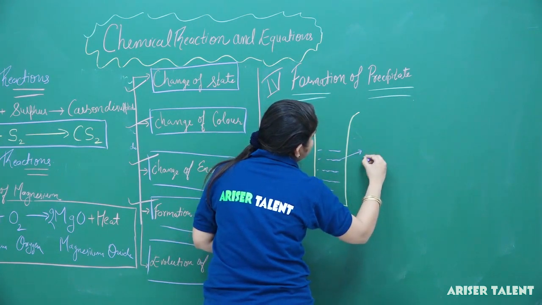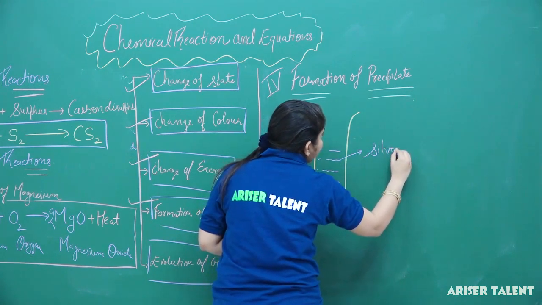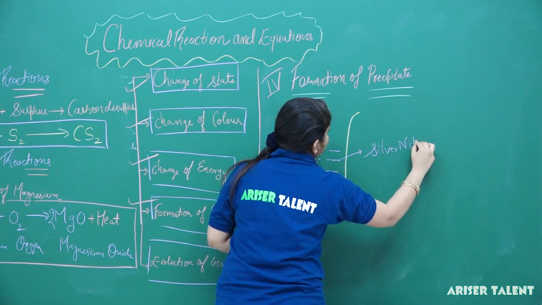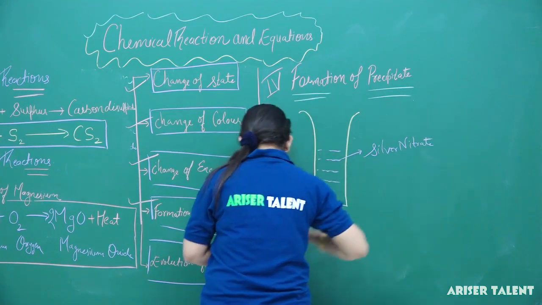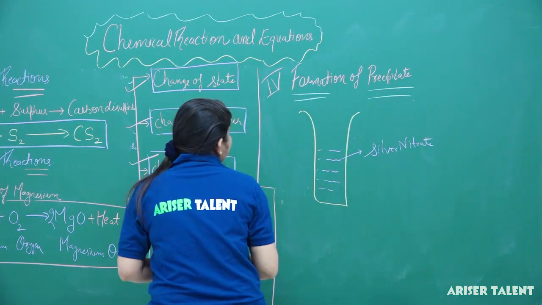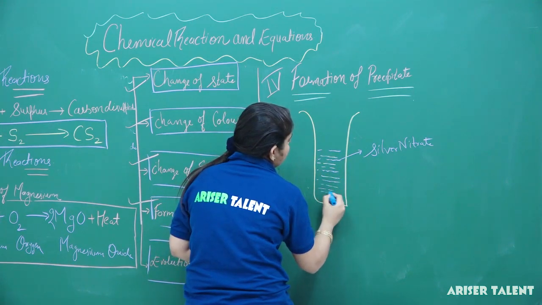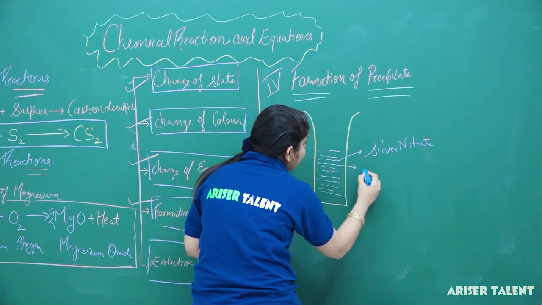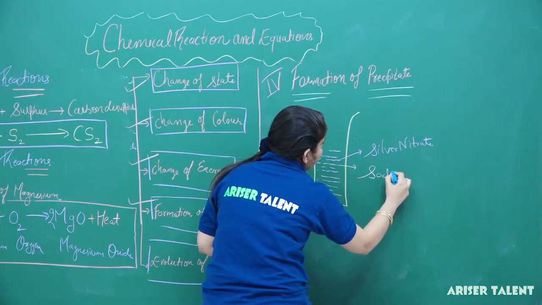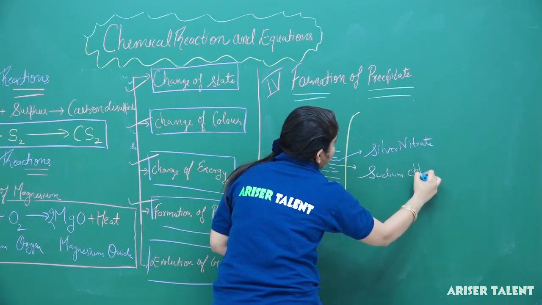This purple color indicates the silver nitrate and the white color will indicate the sodium chloride.